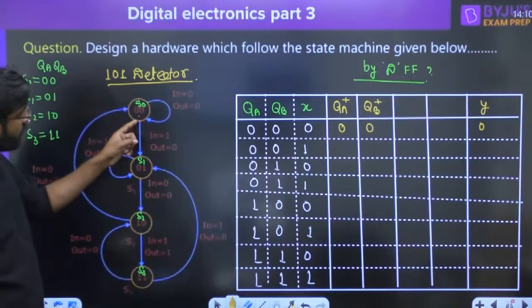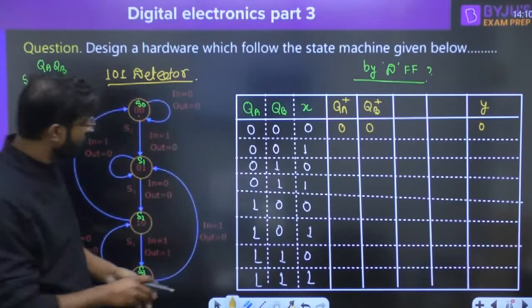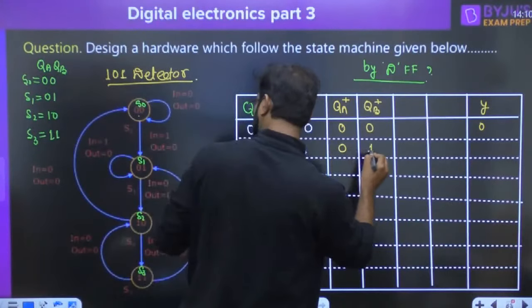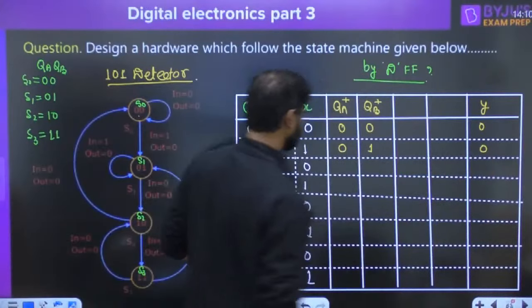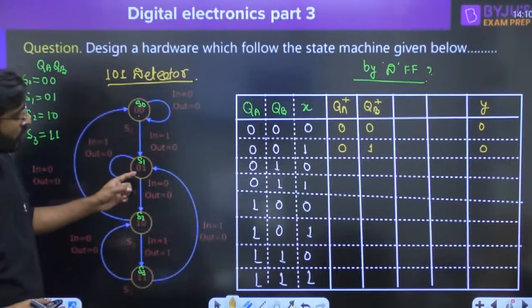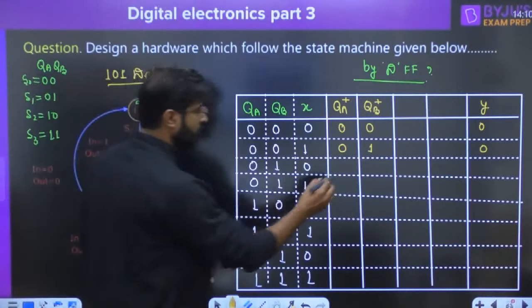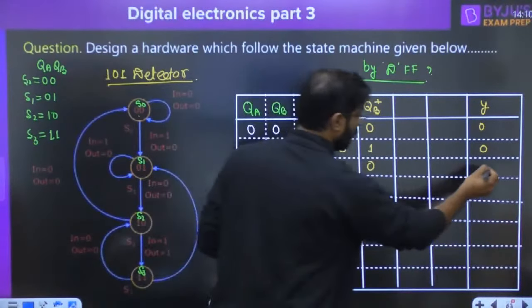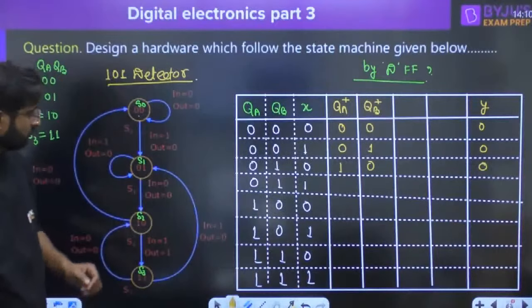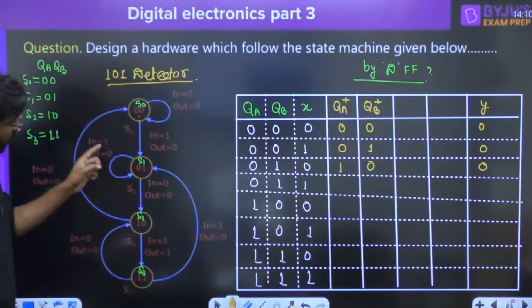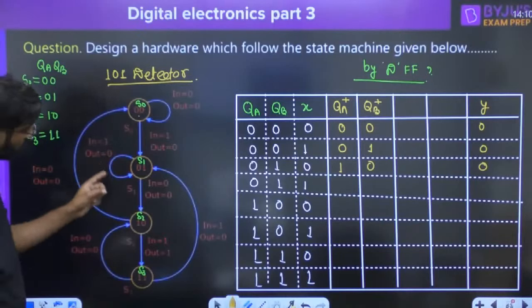Now you are at 00 state and 1 is given. You have to come into the 01 state and output is again 0. Now you are at 01 state and input is 0. You have to go into the 10 state. Output is 0. You are at 01 state and input is 1. You have to retain on that state.